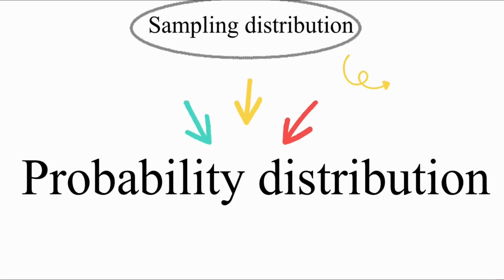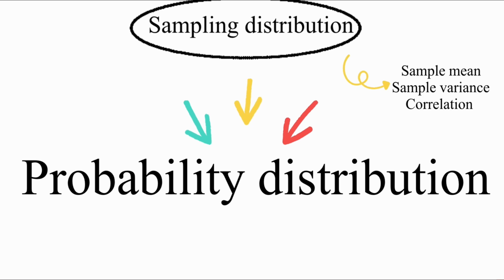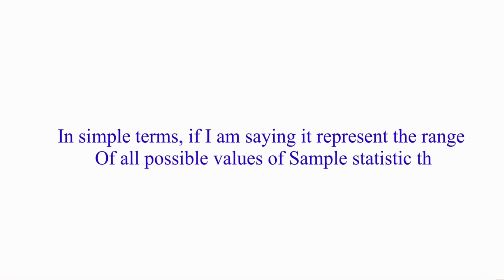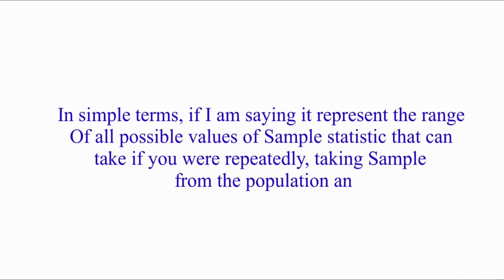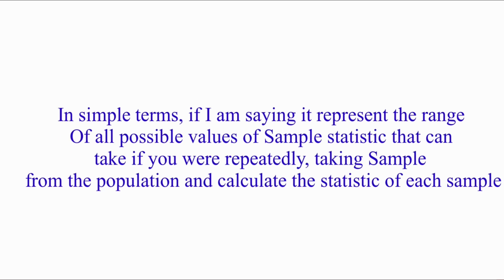But what is the meaning of sampling distribution? So sampling distribution is a probability distribution of a given statistic based on random samples. In simple terms, it represents the range of all possible values that a sample statistic can take if you were repeatedly taking samples from the population and calculating the statistic of each sample.